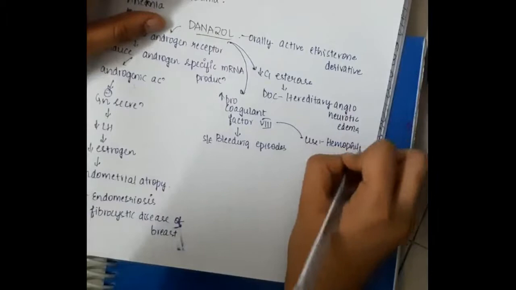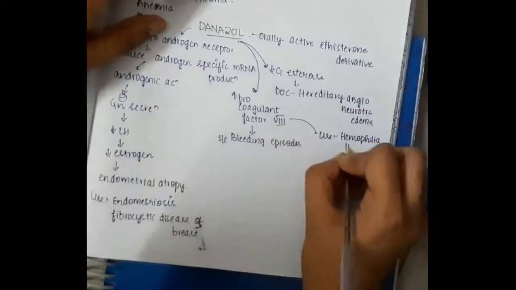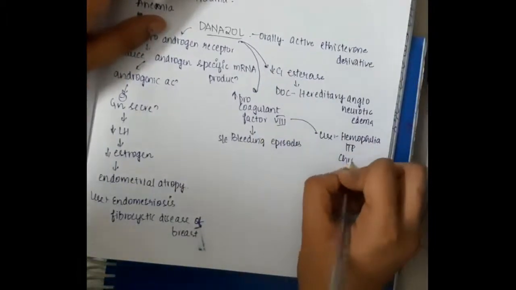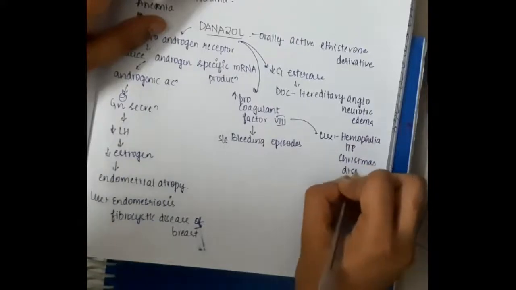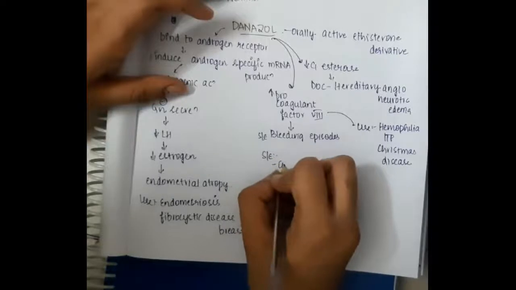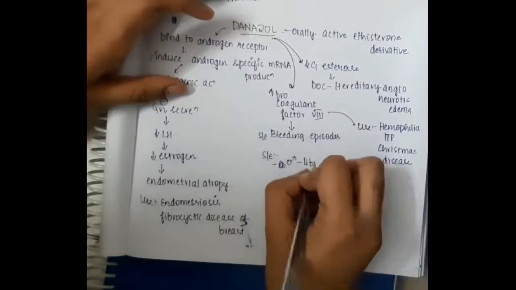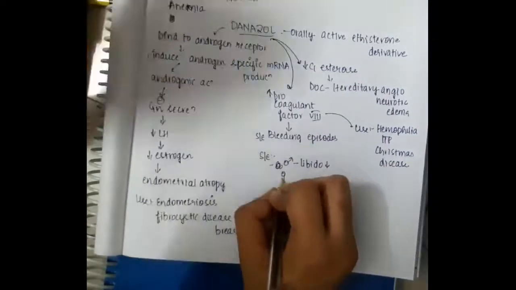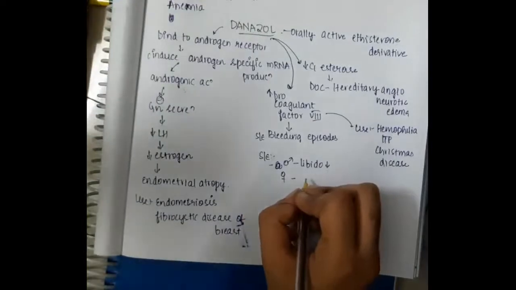So where is it used? It is used in conditions where there is decreased coagulation, that is, in bleeding episodes, or conditions where bleeding is the most common symptom. So it can be used in hemophilia where there is factor 8 deficiency. It can be used in idiopathic thrombocytopenic purpura and Christmas disease. What are the side effects?